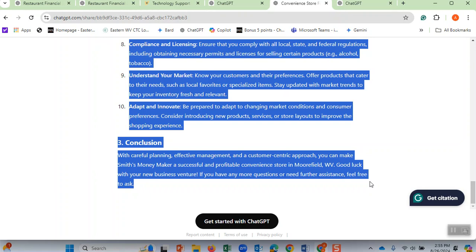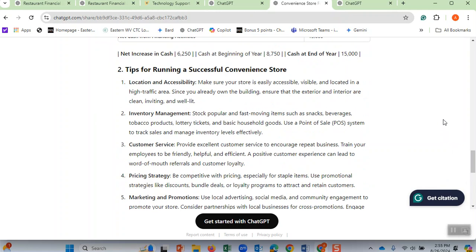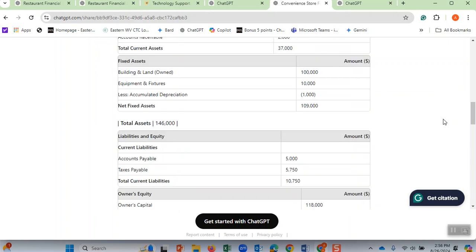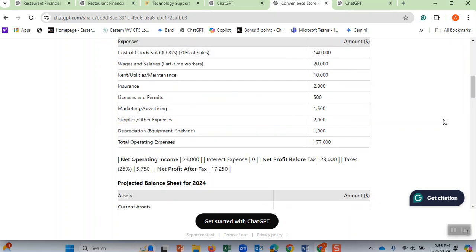to be successful at. Therefore, I want you to go to the discussion board and look at what other students have posted, and learn about the businesses. Now we already learned about the convenience store, what is involved. Let me see what ChatGPT says, because one of the comments is that I already own the land. Most likely ChatGPT recognized that and didn't put anything as rent. Let me see if it says anything. Do you see? I don't see anything as rent.